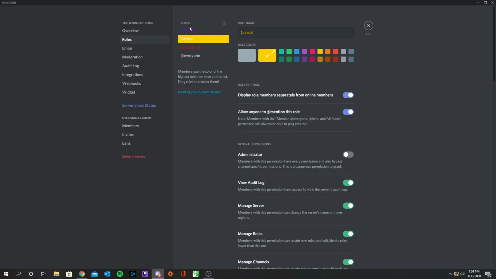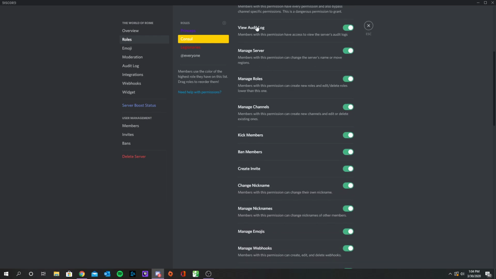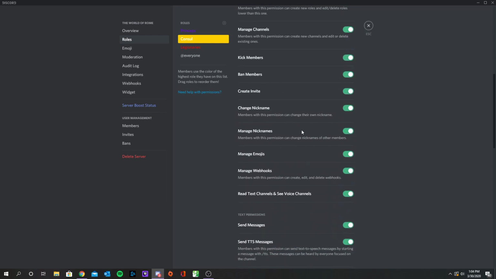When you guys join, I'll give you these two roles. Legionnaires, this is going to be your students. They will display separately so you can see which students are online and which ones aren't. Same thing for both of you, so people can see when you're online or if you're not, because you'll appear next to it. And I'll show you what that looks like too. But anyway, here's the audit log, all that stuff.